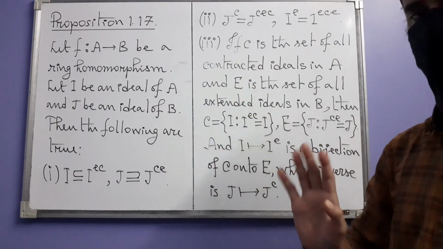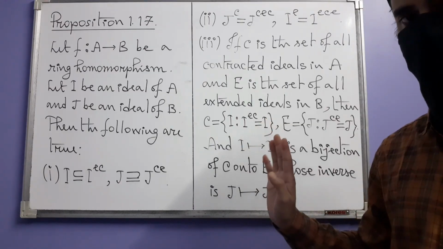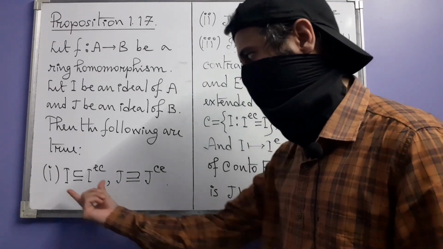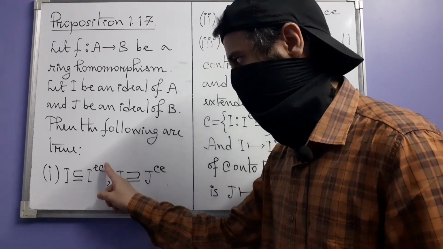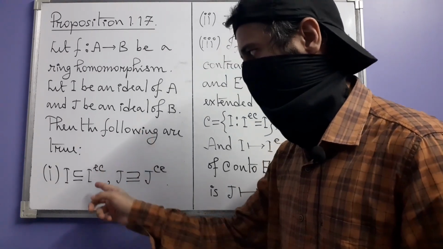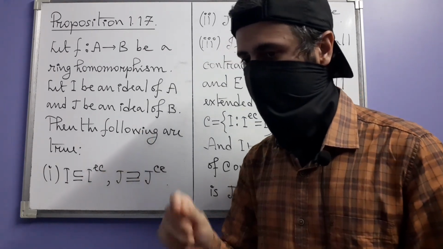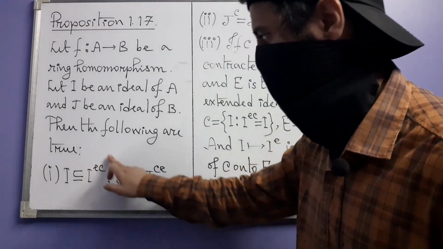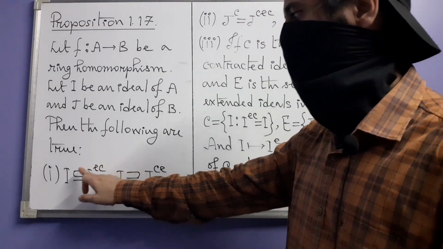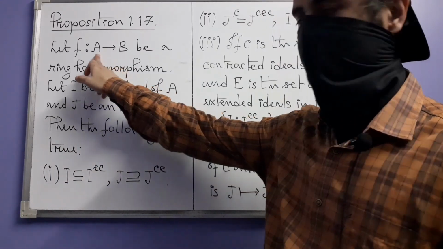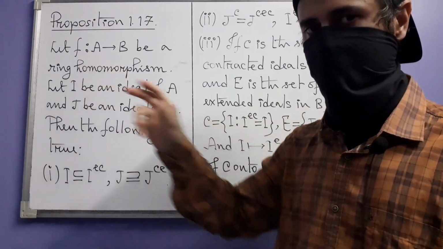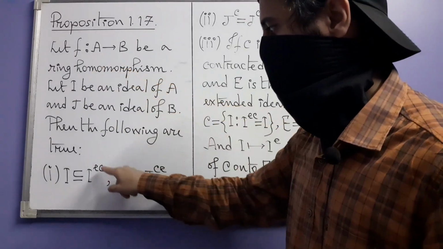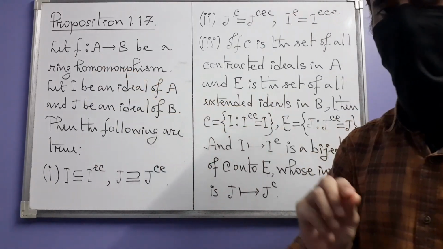Well, the first two statements, the third one is a bit different. So the first statement itself has two parts. The first part is this: the contraction of the extension of I contains I within itself. Let us take a moment to see where this ideal is lying. If you start with I, you are basically inside A. I is after all a subset of A. So to I you are applying this extension operation.